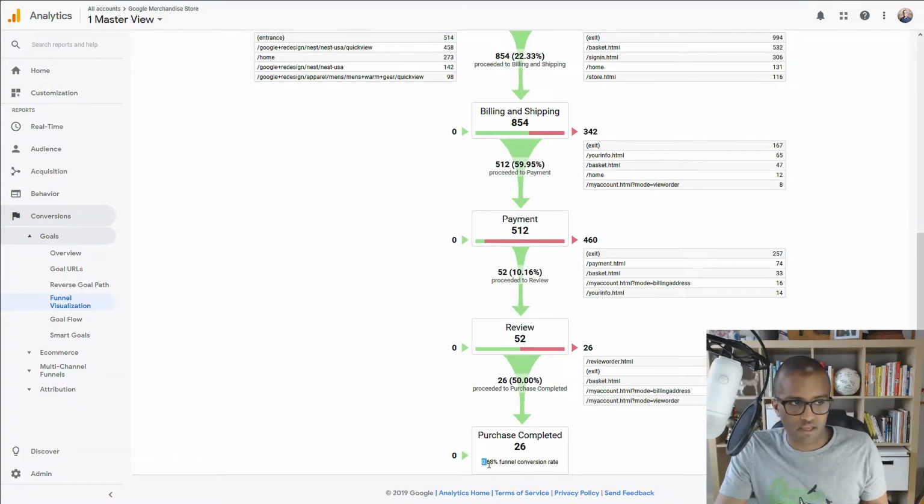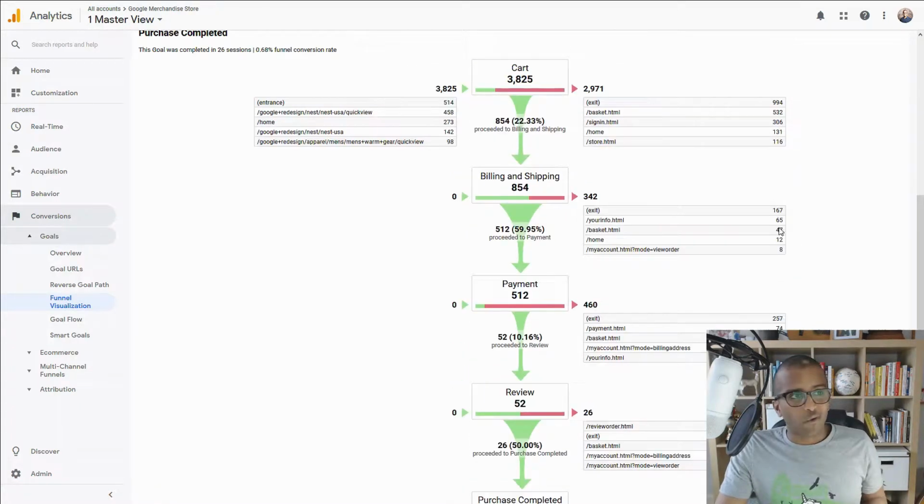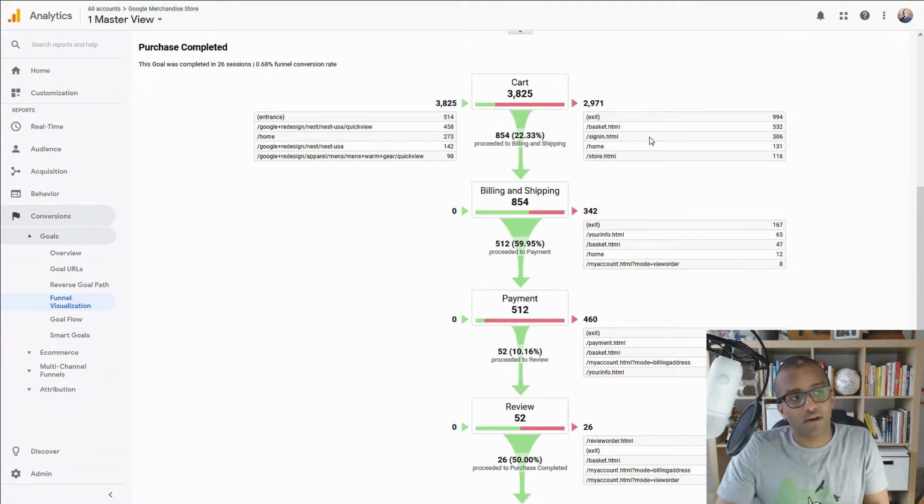But then you can work out what is causing the problem, what is causing the leaks in the funnel. Maybe you want to fix those leaks as well. So it gives you a good demonstration of how well your funnel is working and what you can optimize in that user journey. So how can you create your goals?